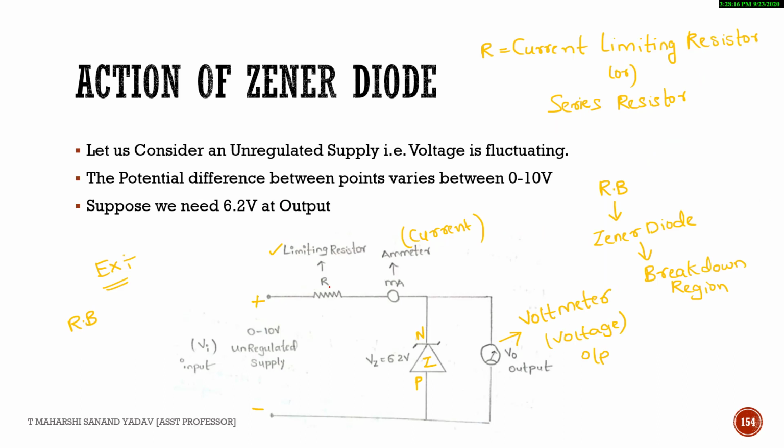So in order to make it on, I need to operate it in reverse bias, where the voltage across the Zener diode should be greater than this Vz. Suppose I am considering Vz as 6.2, the voltage that is present across this Zener diode should be more compared to this Vz.